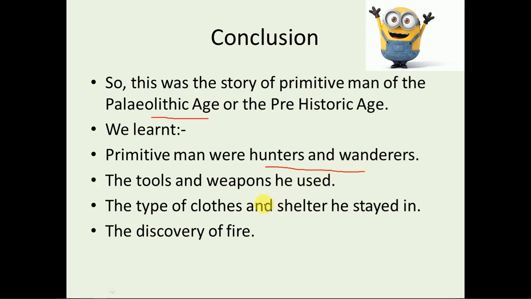Then after that we read about the tools and weapons he used. Then in the next slide we read about the types of clothes and shelter he stayed in. And in the second last slide we read about the discovery of fire.